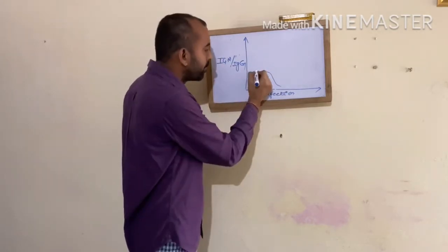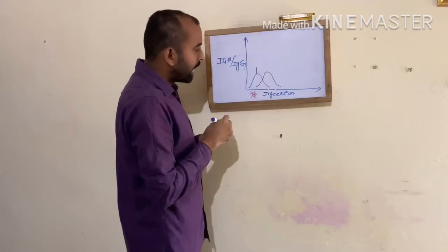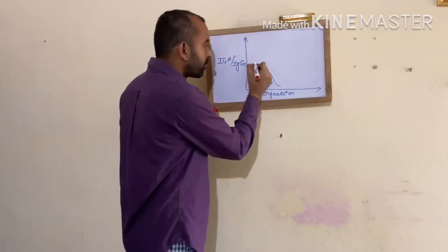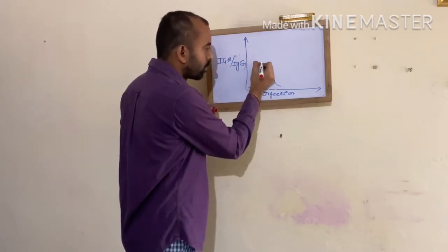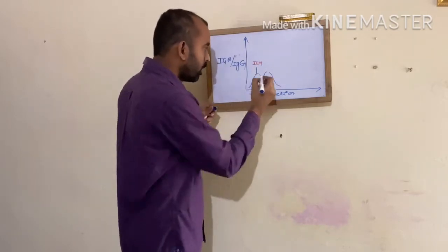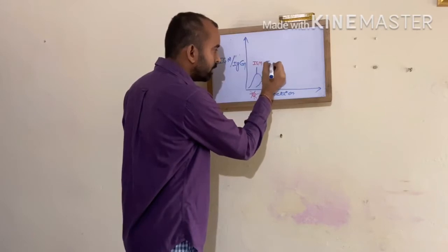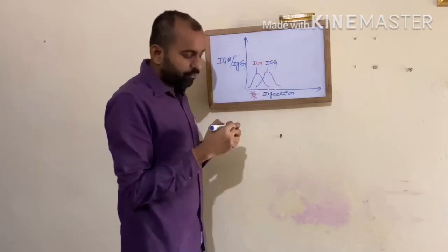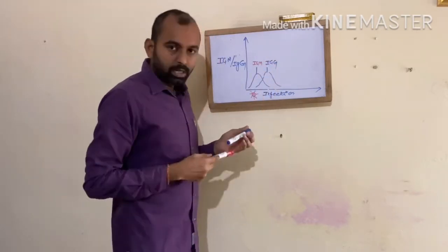This corresponds to IgM, and this corresponds to IgG. This is the first stage of infection.